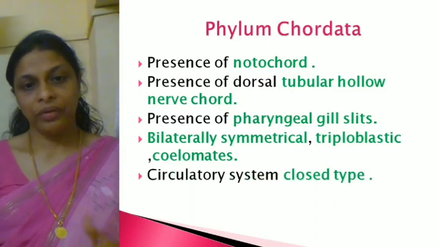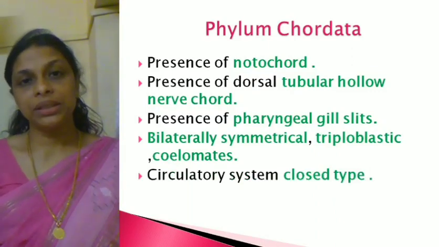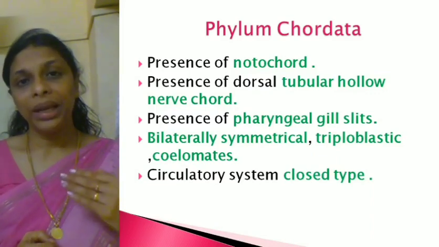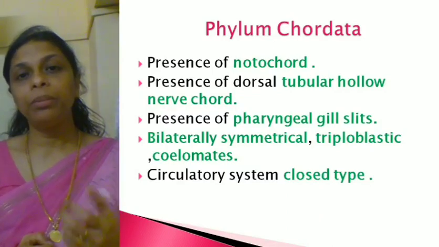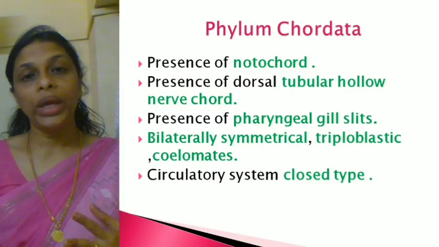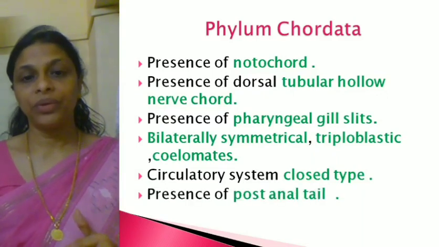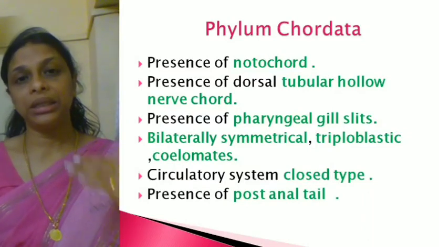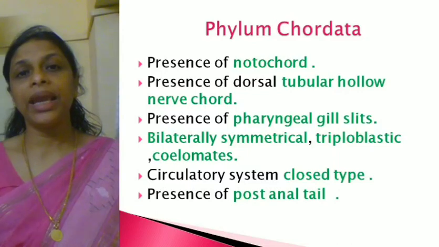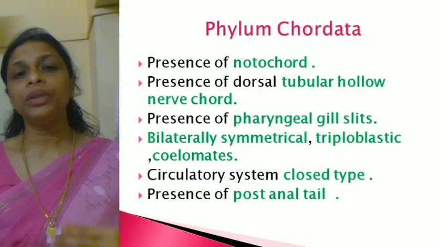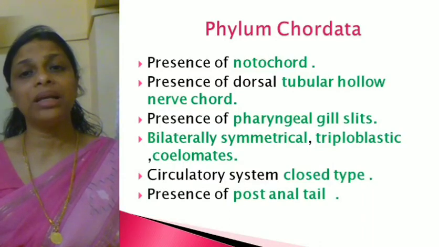Hope it's clear? Right. And the circulatory system is closed type, meaning what? They have blood vessels. The blood will be pumped by the heart and it flows through blood vessels like arteries, veins, and capillaries. Right? And the next important feature is the presence of a post-anal tail. Behind the anus there will be a small tail. So these are some of the characteristic features of phylum Chordata.